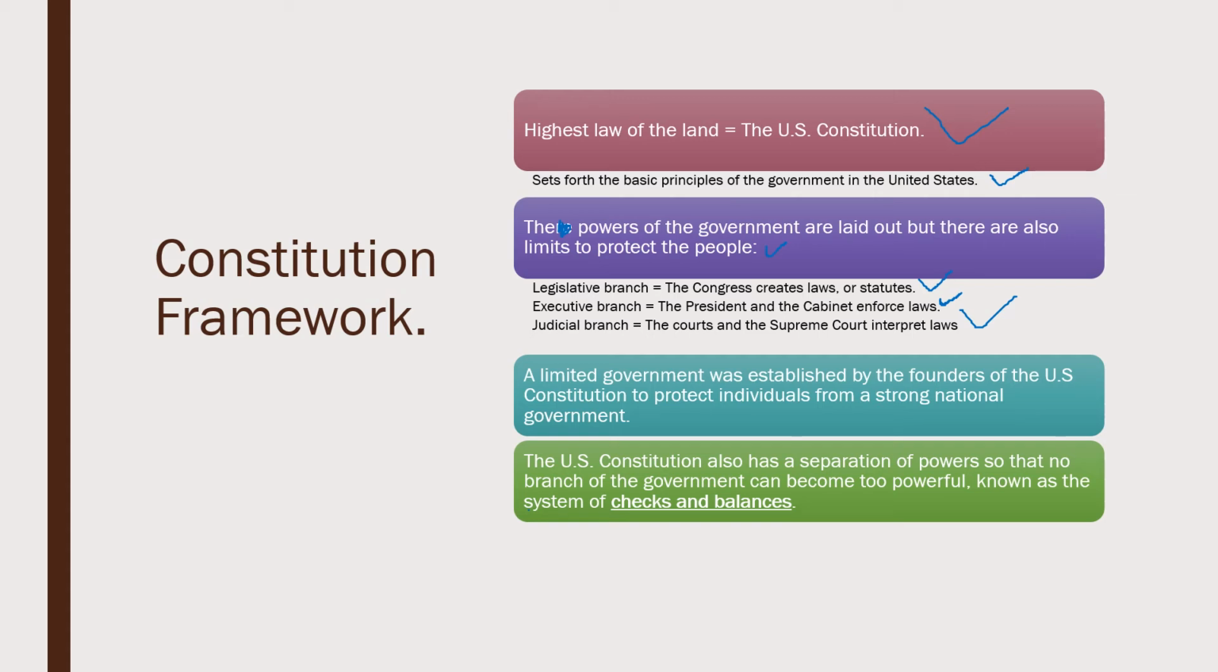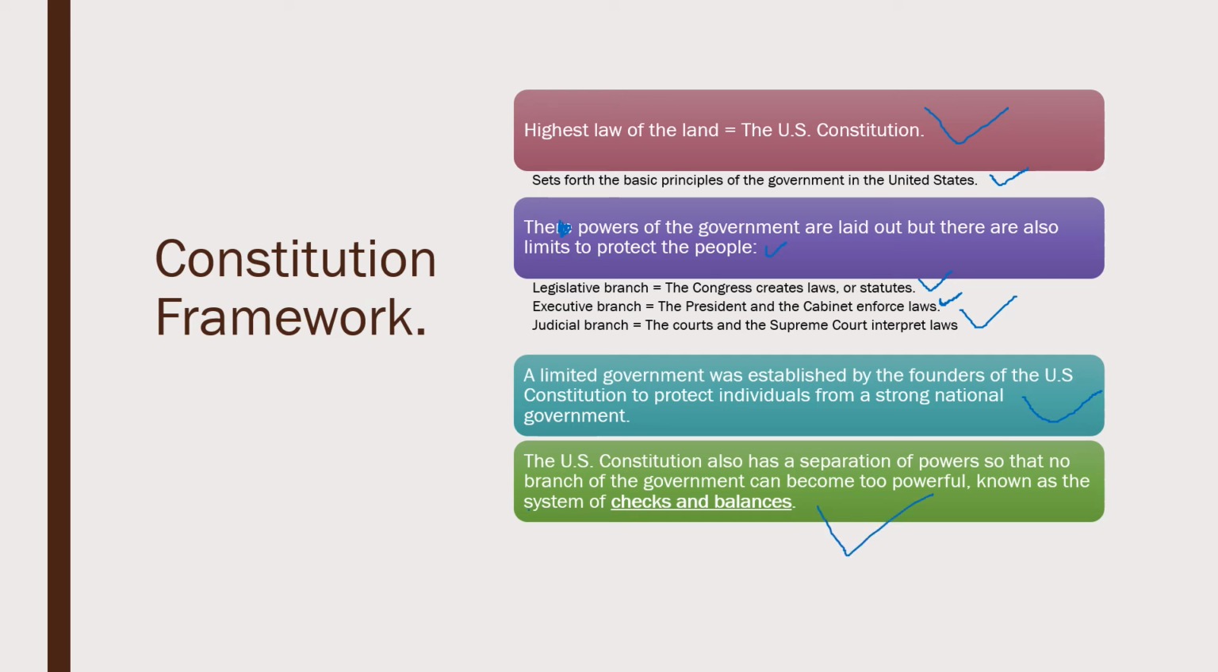And we'll talk more about the courts and how they play a role in lawmaking as well. Now, a limited government was established by the founders of the U.S. Constitution to protect individuals from a strong national government, okay? So remember back to the American Revolution, we fought against Great Britain and a strong king and parliament. So when we won that war, we wanted to create a government that wasn't as strong. But we have a government that's strong in the sense that it protects the rights of people and our country, but we don't want to overstep our bounds as well.